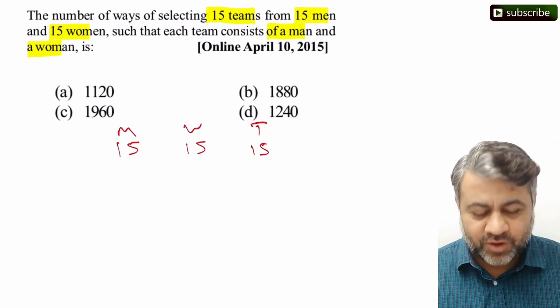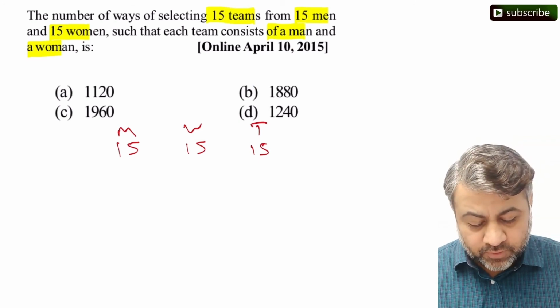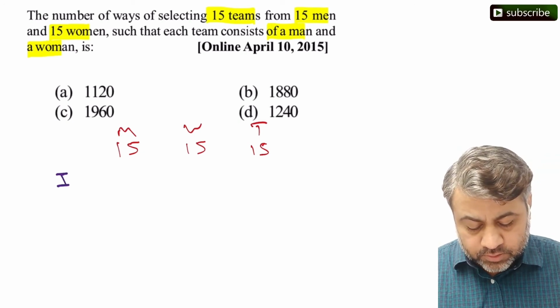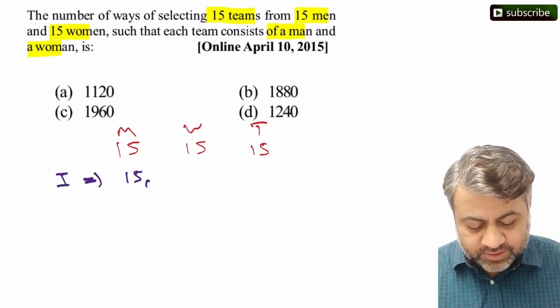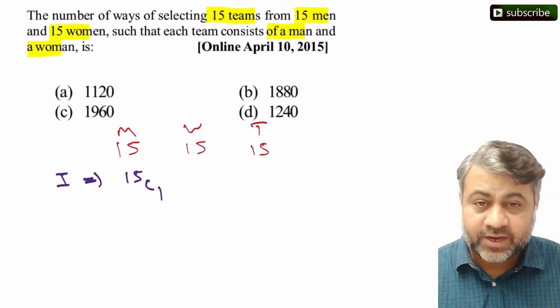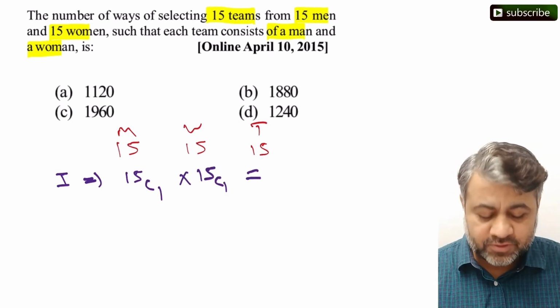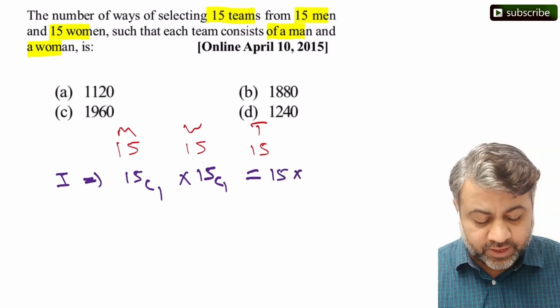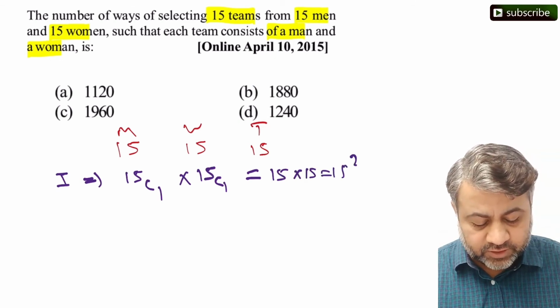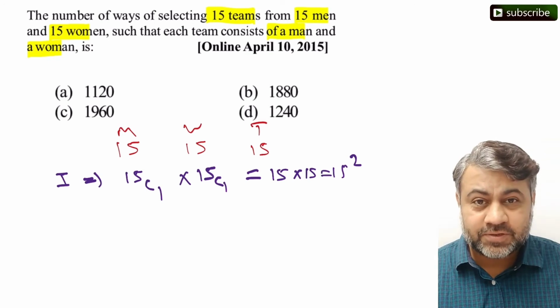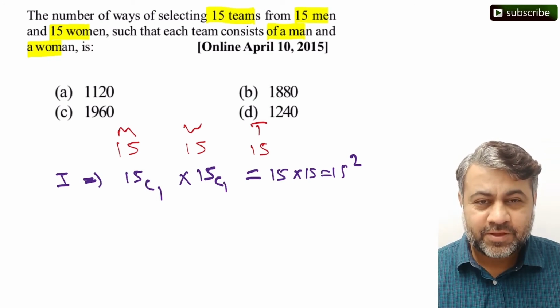1 man, 1 woman. So the first time what we have is we can select out of 15 men anyone, and out of 15 women anyone. So that is 15 into 15, that is 15 square different possibilities, right?